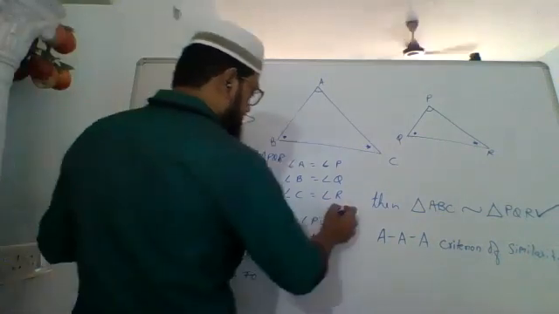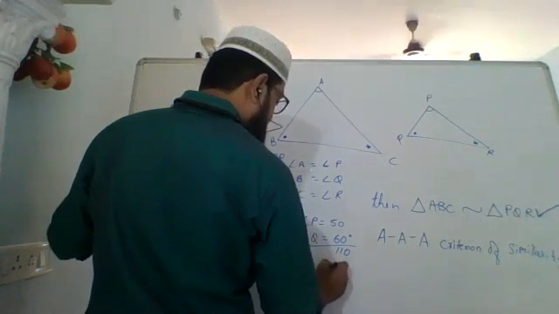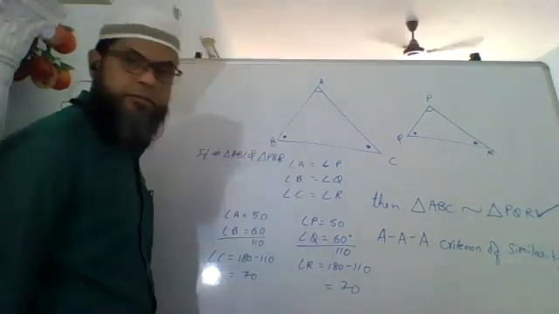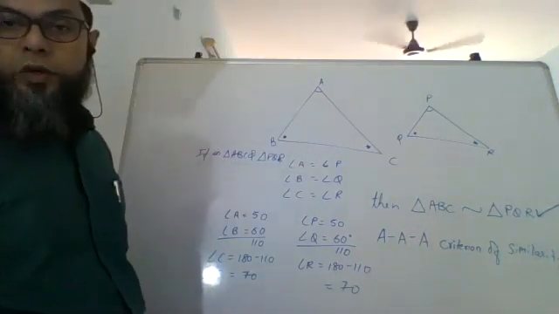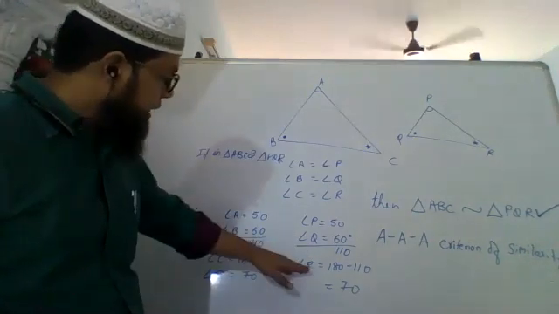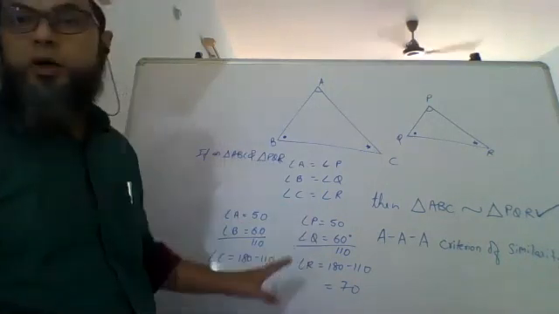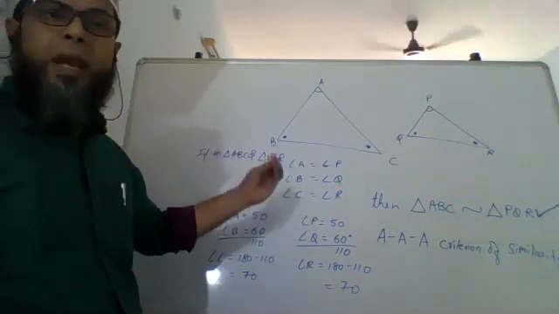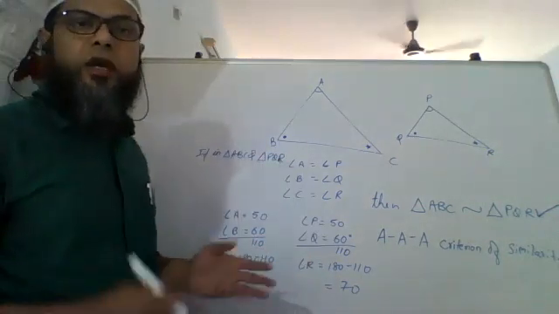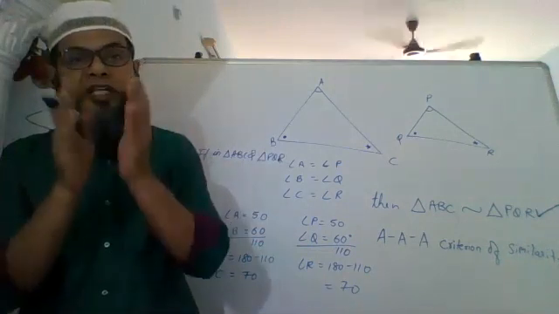Same case over here. P is 50, Q is 60, 110. Angle R will be 180 minus 110, which is equal to 70. So in short, without even bothering what is angle R and what is angle C, if I know A is equal to P and B is equal to Q, blindly closing your eyes you can say that angle C and angle R have to be equal, क्योंकि total 180 है और दो angles equal हैं तो तीसरे angle को कोई choice नहीं है, but it has to be equal.